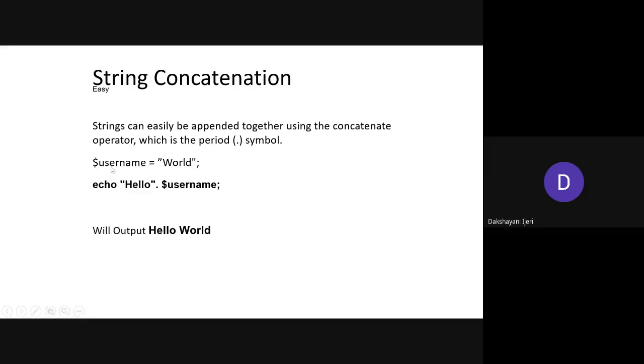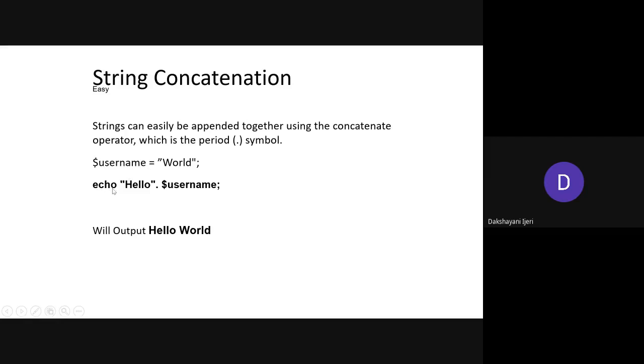So you can see here, $username is the name of the variable in which the value world has been stored, right? As a part of the echo method, I just want to print it as hello followed by whatever the value is in this variable username, right?